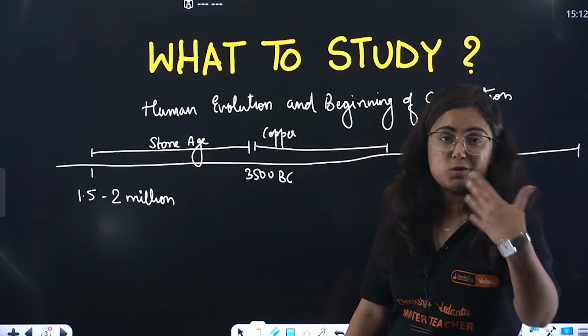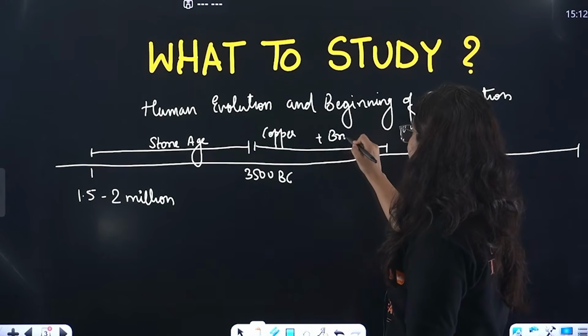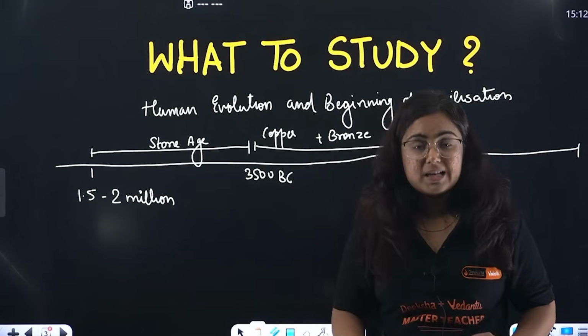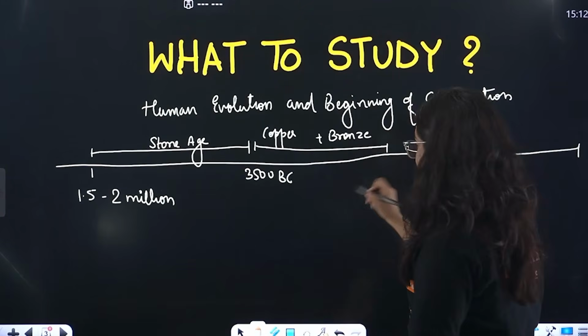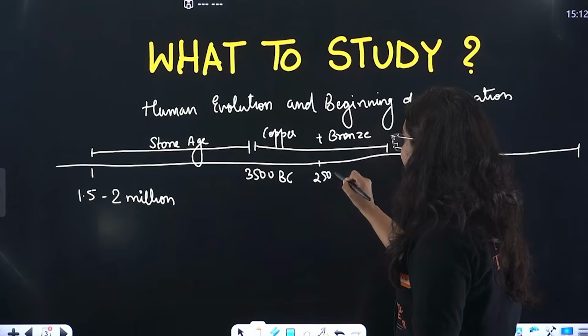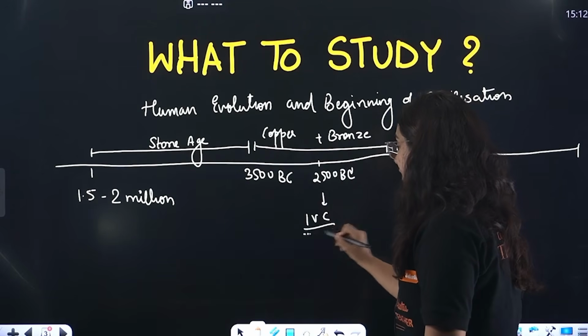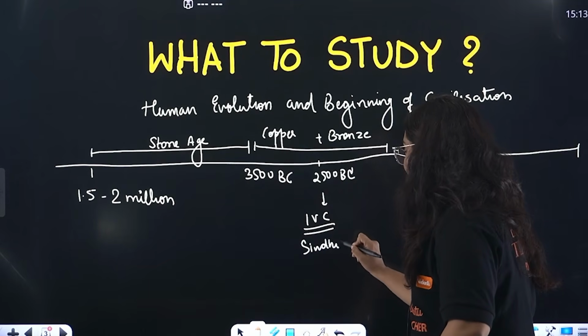I won't call it a civilization, it was an age. Then later we found the evidence of bronze. Copper mixed with tin led to the formation of bronze. Bronze civilization started, and that was the first civilization, around 2500 BC, which we call the Indus Valley civilization, or according to the new book, Sindhu Saraswati civilization.